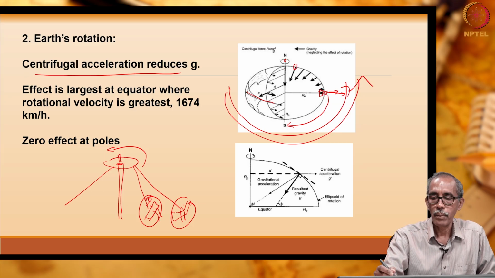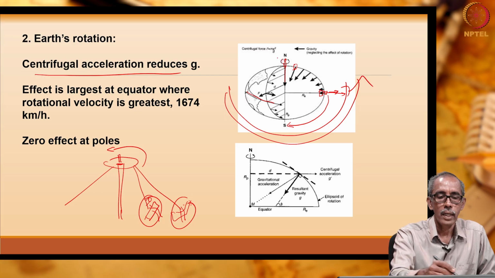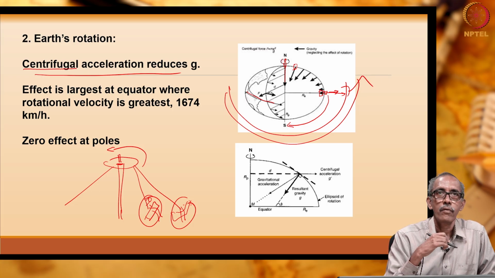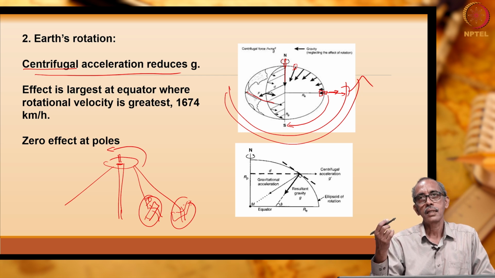Okay. When the same body is kept on the pole, it experiences maximum gravitational pull because it does not undergo any centrifugal force, right. So, this is the second reason for the change in the gravity or acceleration due to gravity.